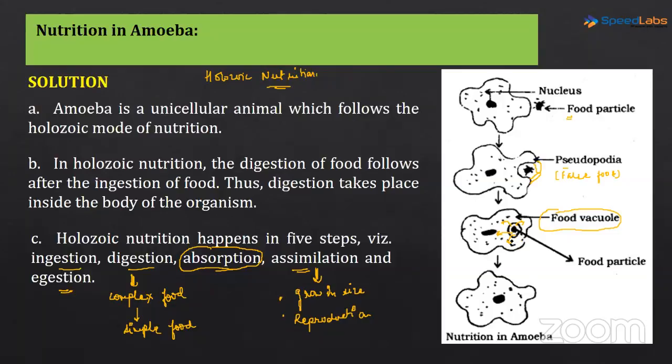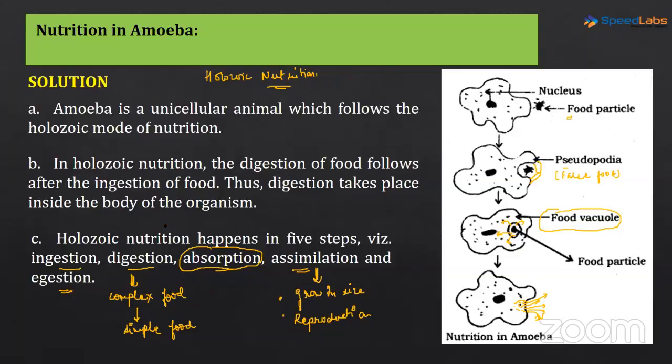So what will happen once the important substances are absorbed in the cytoplasm, this food vacuole is still containing the, you know, the waste product. So what will happen, this food vacuole will move towards the cell membrane, and the contents will be expelled out here, the waste products, okay, and the waste products basically will be removed out from the body of the amoeba, okay.